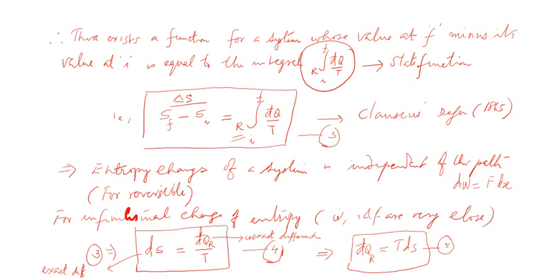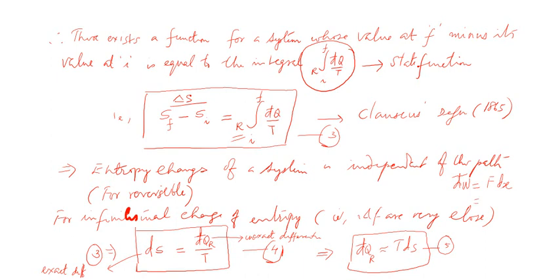Actually we are supposed to write d bar w, because work in general is inexact, right? So can't you see that it's looking very similar? Corresponding to d bar q there is d bar w, corresponding to T, the temperature, you have got F, and corresponding to S, you have got x.